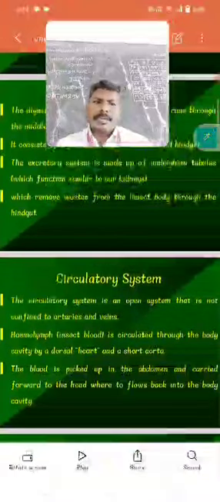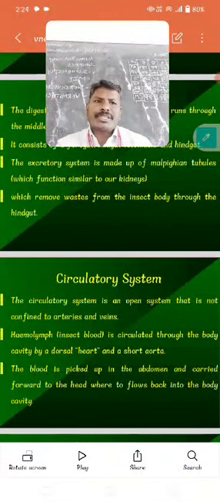Next, the circulatory system. It is an open type, not confined to arteries and veins. The insect blood is called hemolymph. It is circulated through the body cavity by a dorsal heart and short aorta.